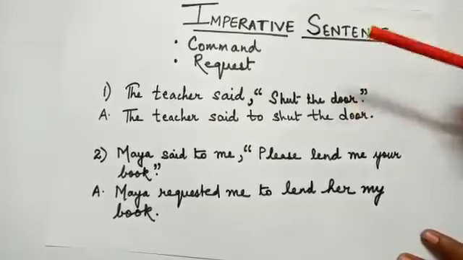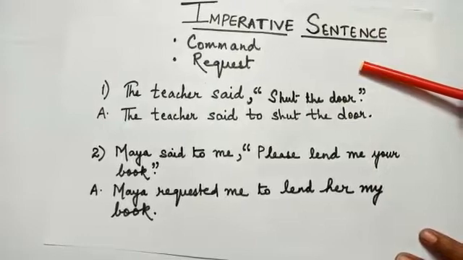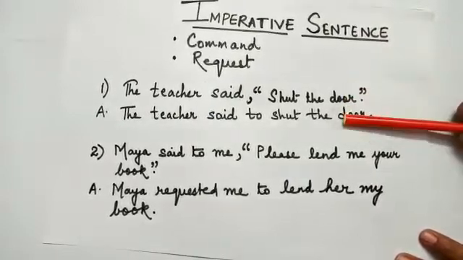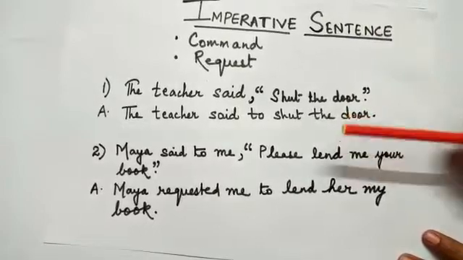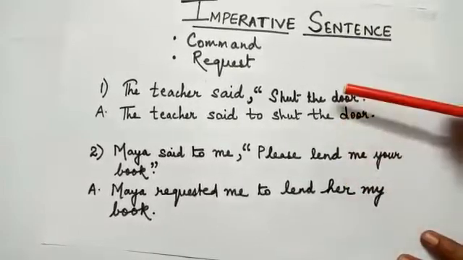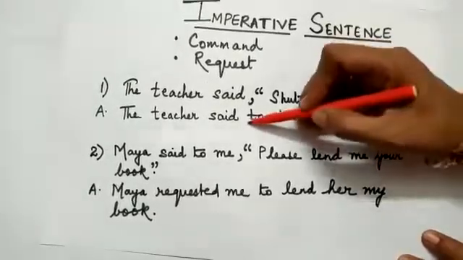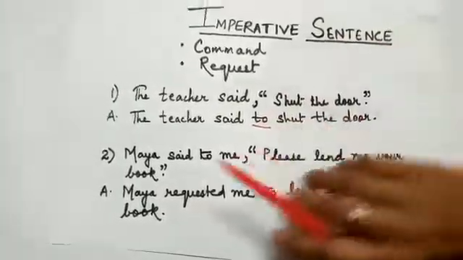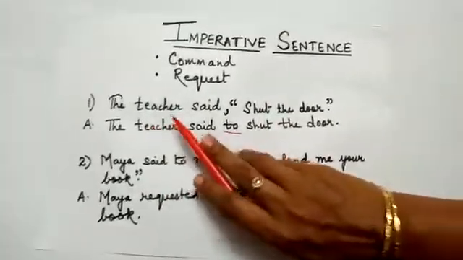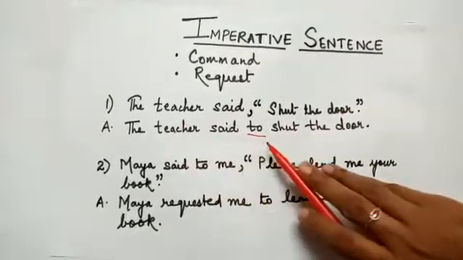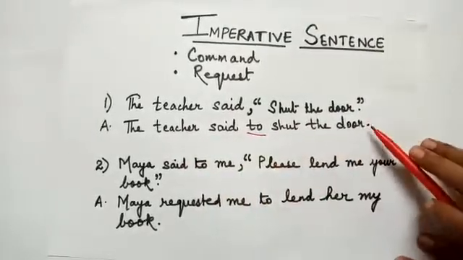Just now we had discussed that when we transform an imperative sentence from direct to indirect, the connective that is not used. In place of that, the word which is used is to. So see the answer. The question says, the teacher said, "Shut the door." The answer is, the teacher said to shut the door.